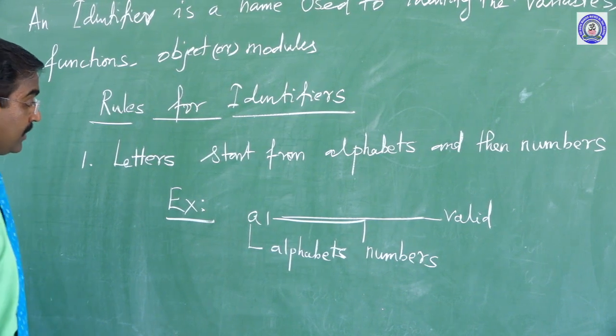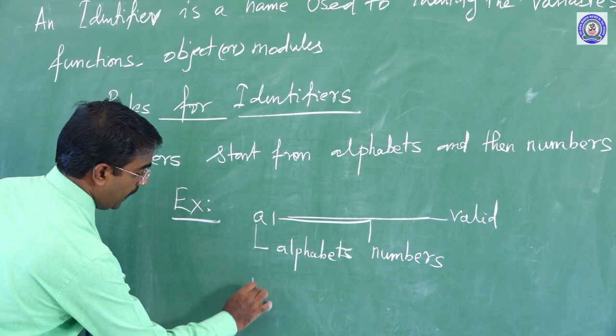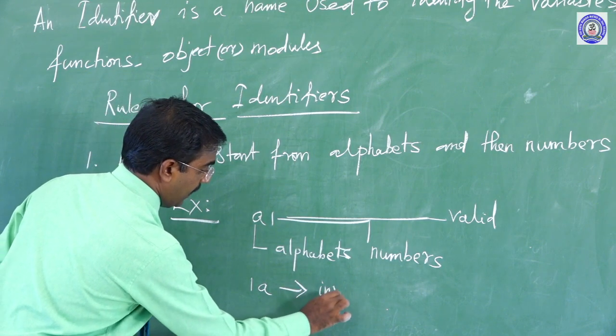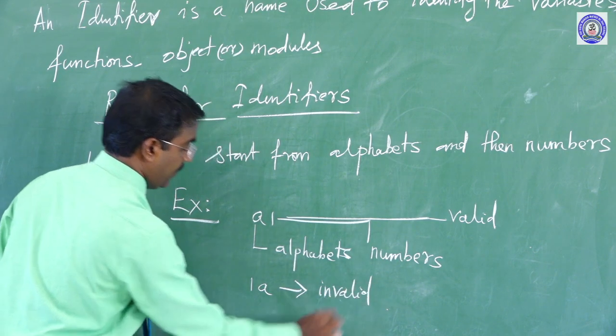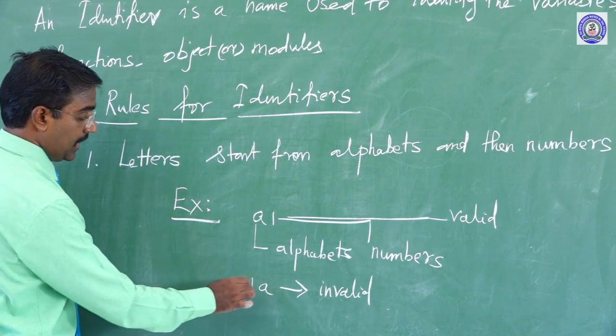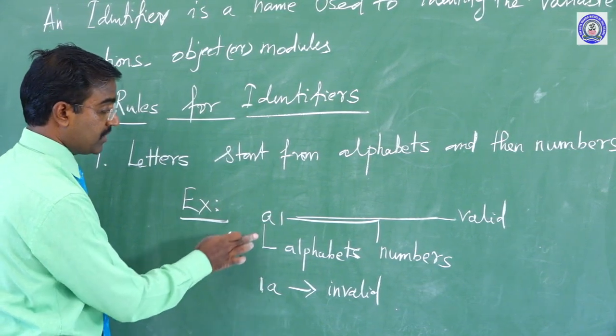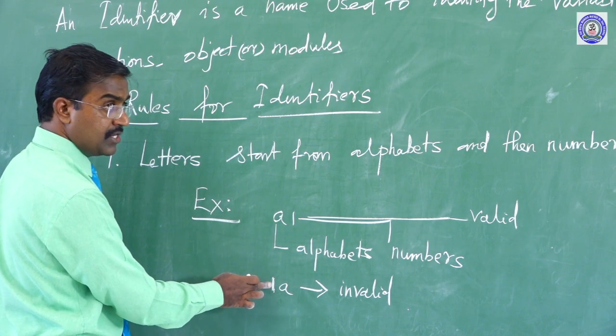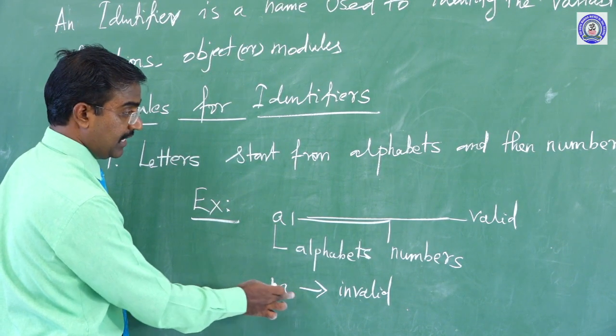But in that case, 1A, what about it, sir? This is invalid. Why? Because all identifiers must start with alphabets and then numbers, but here it starts with 1, that's why it is invalid.